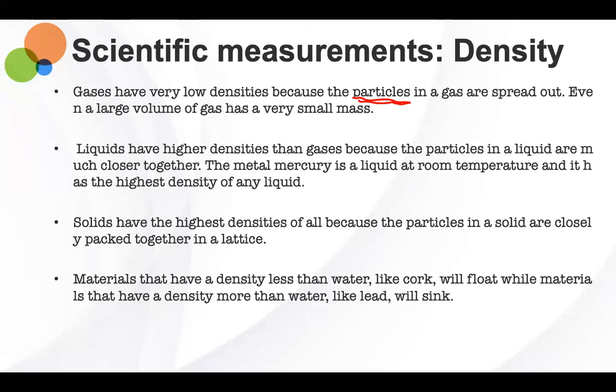So 100 centimeter cubes, this is the unit for volume, 100 centimeter cubes of water is heavier than 100 centimeter cubes of gas.